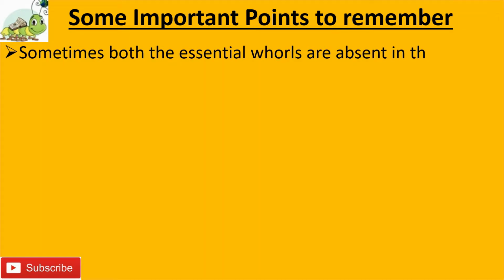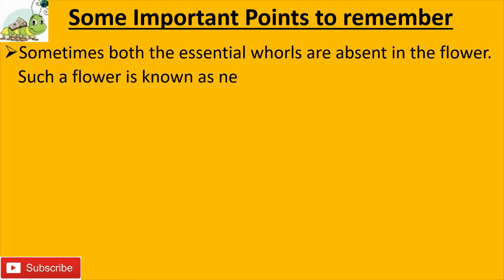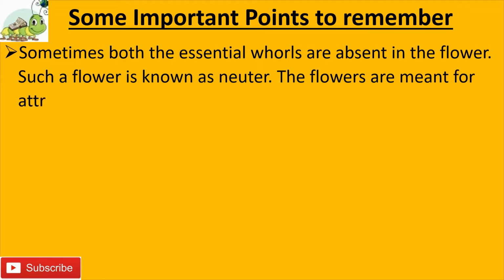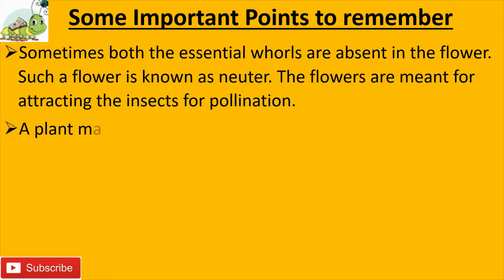The flowers are meant for attracting the insects for pollination. As an example, the sunflower isn't a single flower, it's an inflorescence, the arrangement of flowers on the plant. Inflorescence is the scientific word for a group of flowers branched together on the same stem.